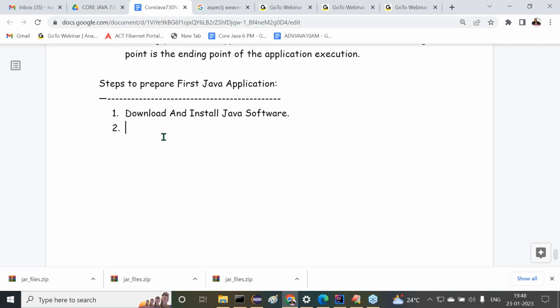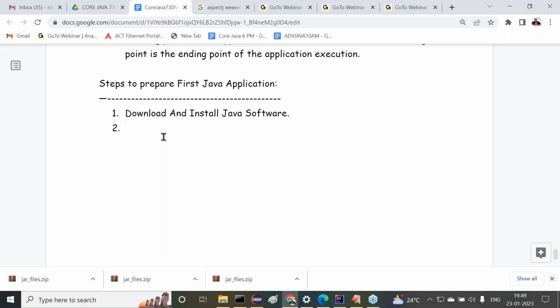Okay. Java software is installed in my system. I can show how to install the Java software, how to do all the steps here, with some setups also, which I provided. Everything is okay, fine. Java software is ready to use. Then I have to write my program.